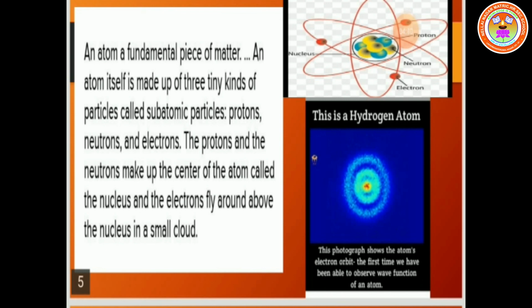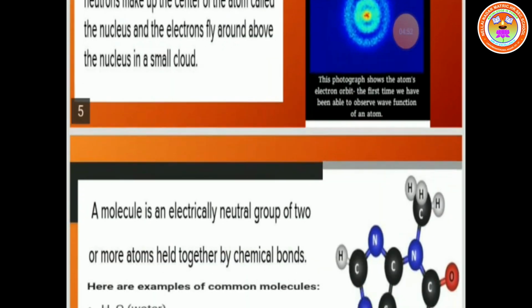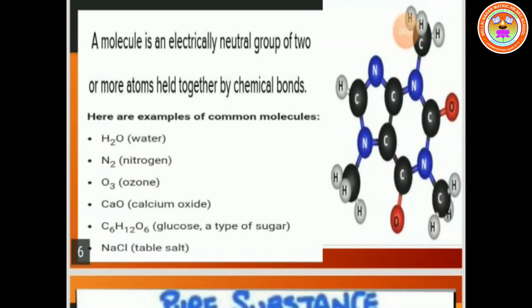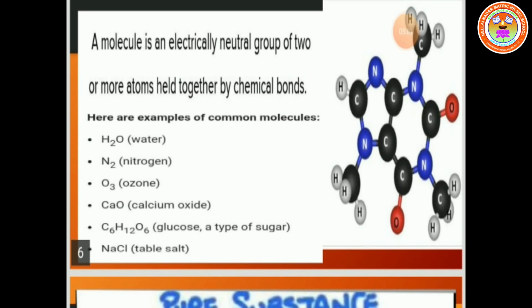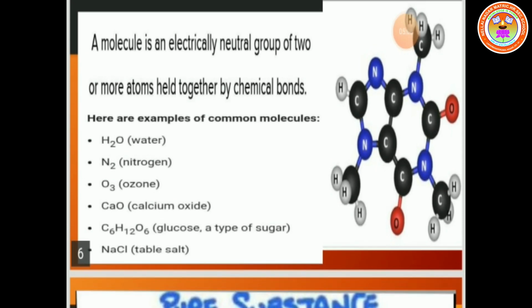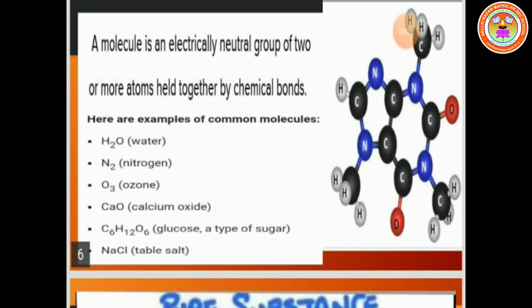This is a hydrogen atom. This photograph shows the atom's electron orbit. For the first time we have been able to observe the wave function of an atom. Next one, molecule. A molecule is an electrically neutral group of two or more atoms held together by chemical bonds. Here is the molecule structure. Here are examples of common molecules.